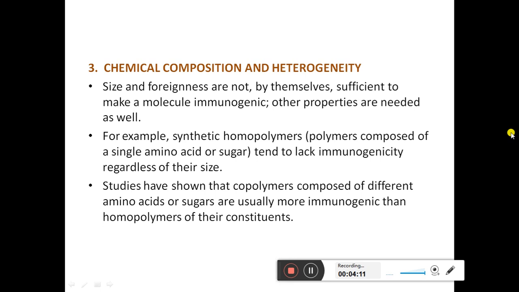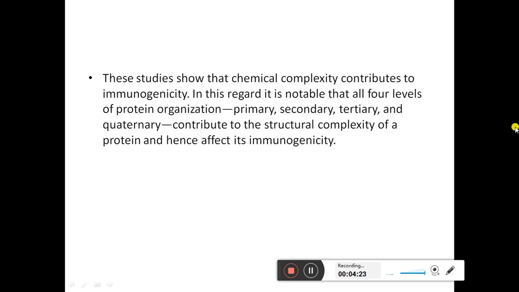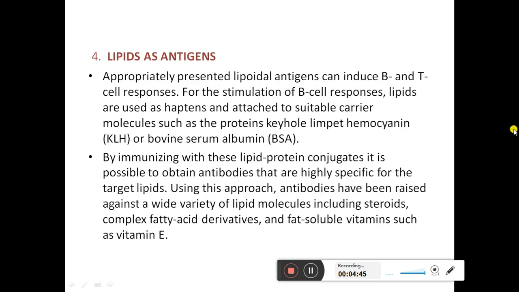Studies have shown that copolymers composed of different amino acids or sugars are usually more immunogenic than homopolymers of their constituents. These studies show that chemical complexity contributes to immunogenicity. In this regard, it is notable that all four levels of protein organization, that is primary, secondary, tertiary and quaternary, contribute to the structural complexity of a protein and hence affect its immunogenicity.